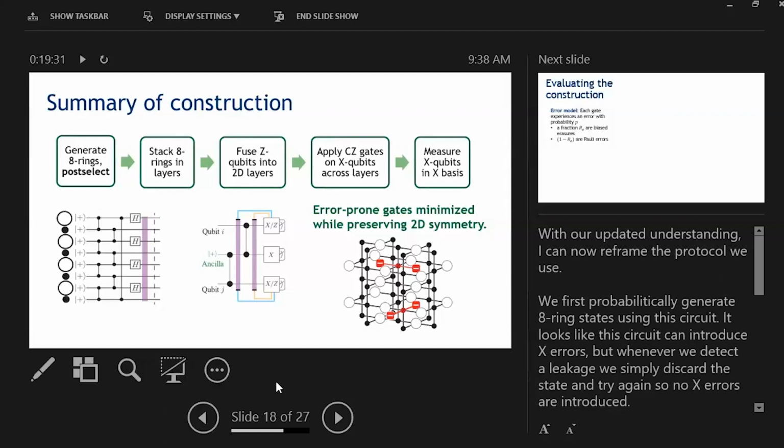So I'm a theorist. I don't have the best answer to this question, but this is something that we briefly thought about. In theory, you could generate your entire cluster state with post-selection, but that involves generating this big resource state, which involves a lot of gates and is not the most experimentally feasible thing. So there's probably a good balance between the size of the resource state that you want to post-select on and the efficiency with which you can perform this protocol. That's future, ongoing work that we're doing, but we won't have an answer for that right now. Thanks.